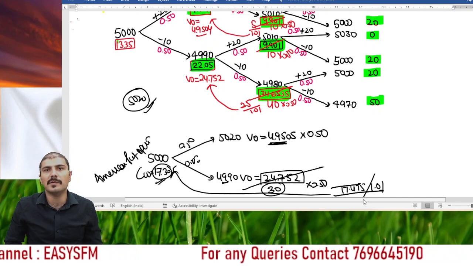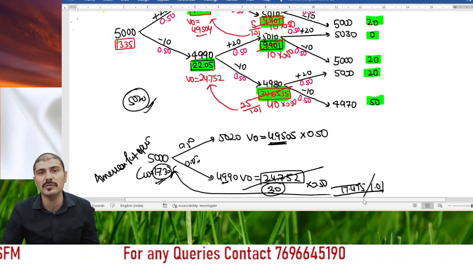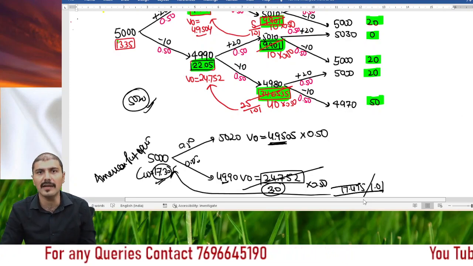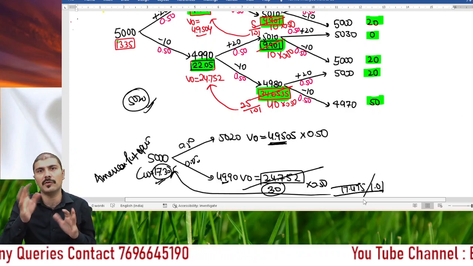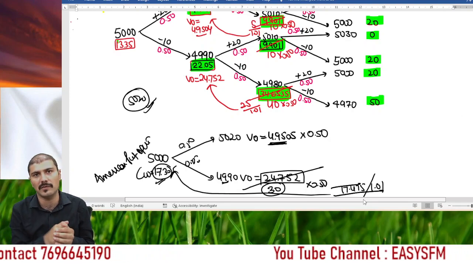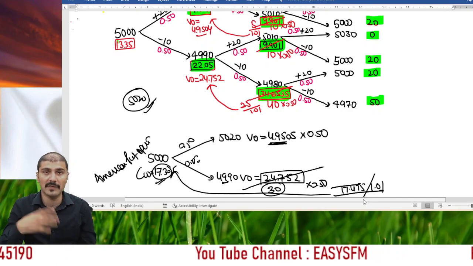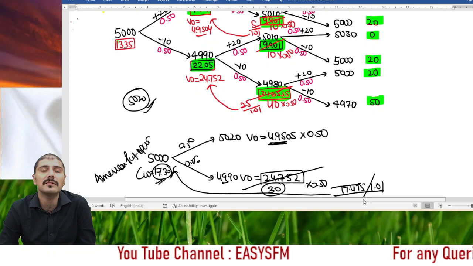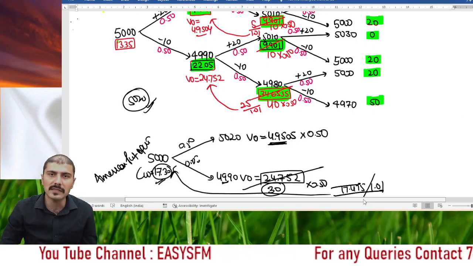Sir, why not loss? Because if there will be loss, just like this situation, like the 5020 price, if there will be no benefit in exercising, we will wait, will not exercise, right? Just think from a layman's perspective, that you are having two options. One is you can get a benefit of 0 rupees, or you can get a benefit of 4.95. What you will do? Obviously, sir, we will wait for it and get 4.95. But if there are options that we can get 24 rupees benefit or 30 rupees benefit, what will you do? Obviously, we will try to get 30 rupees benefit. So this was all about this question.